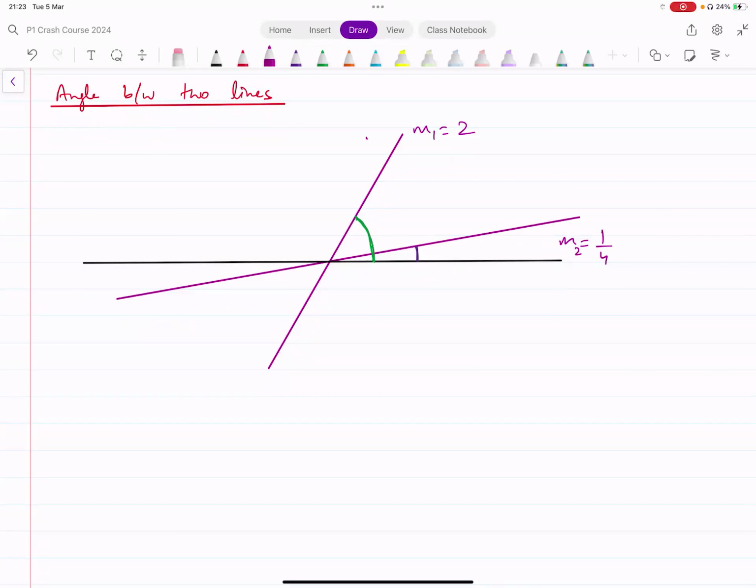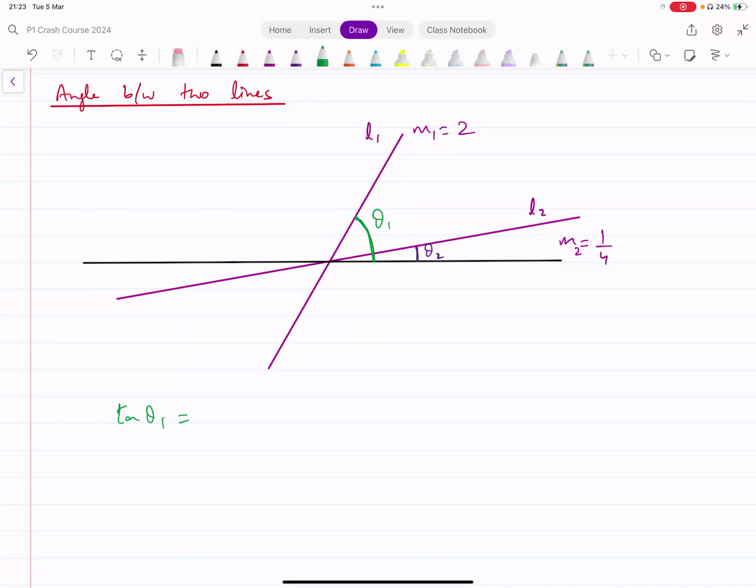The upper line is L1, and let's say this line is L2. Let's call these angles θ1 and θ2. We are interested in the angle between these two lines, this angle here, right? What we can do is find each of those angles separately.